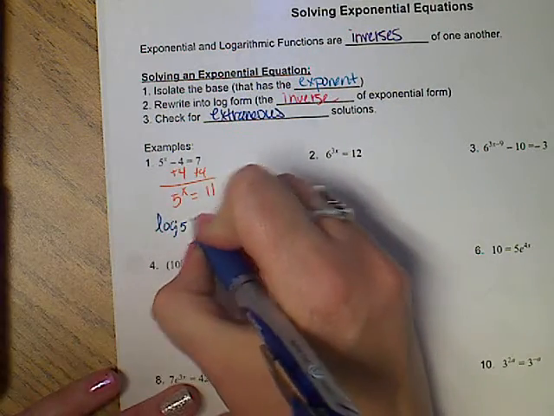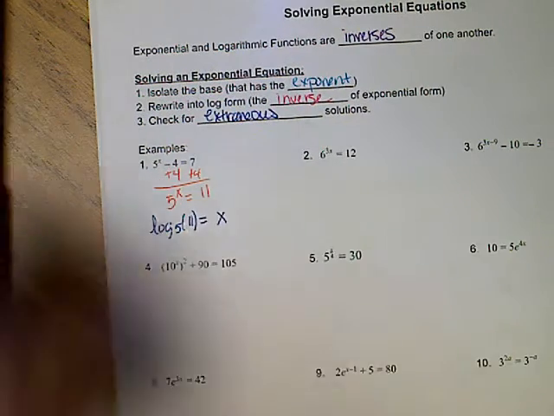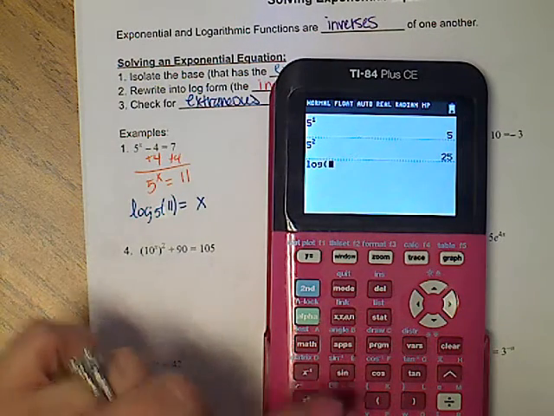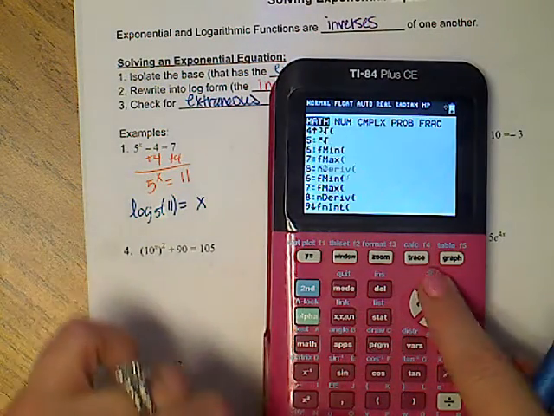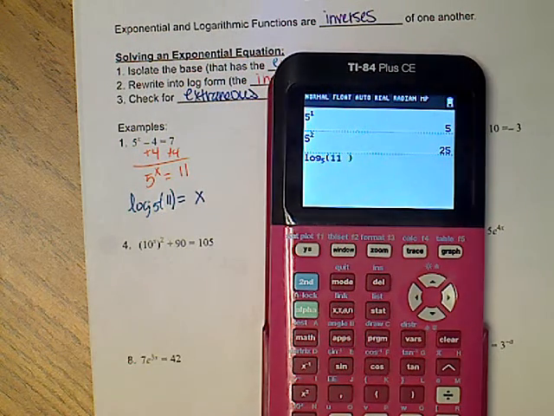I'm going to isolate the exponent, so 11 is my argument. My calculator is going to do that work for me, so I'm going to go math, up arrow, log base of 5, log base 5 of 11.